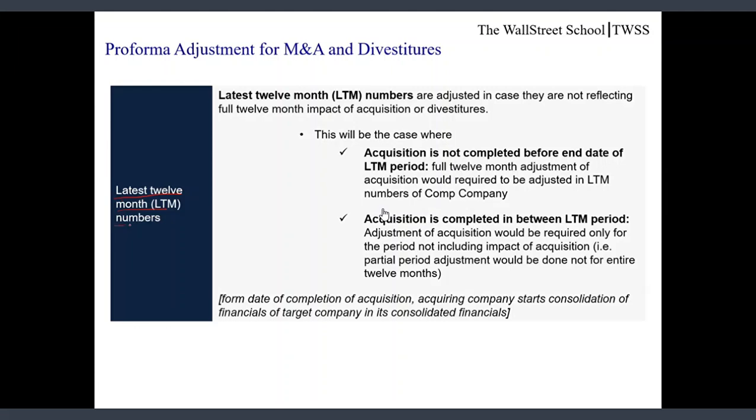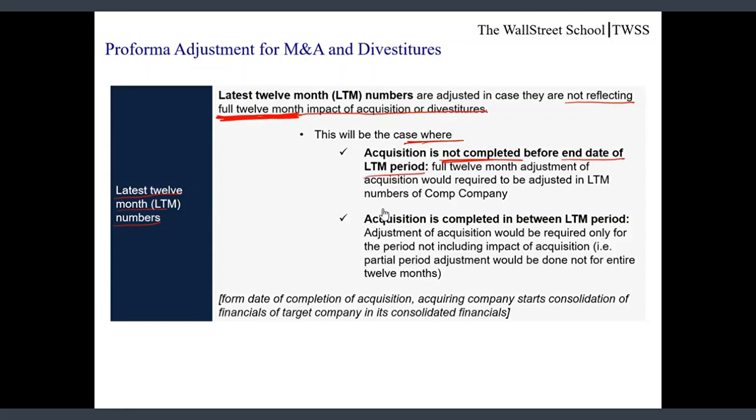LTM numbers. Friends, LTM numbers are required to be adjusted in case they are not reflecting full 12-month impact of acquisition and divestitures. So we have to see whether my LTM numbers are reflecting full 12-month impact of M&A or divestiture event or not. Now friends, this will be the case where acquisition is not completed before end date of LTM period.